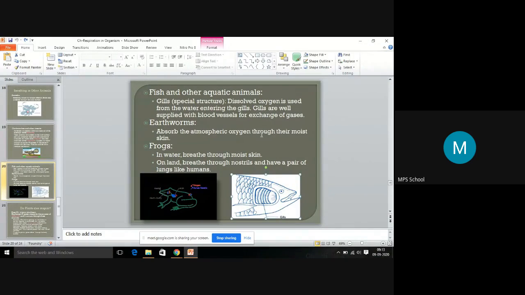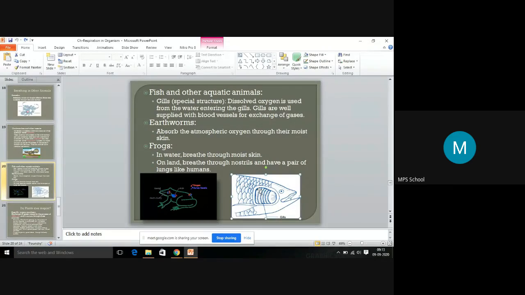The fish uses the oxygen dissolved in the water through the gills for respiration. The gills are supplied with blood vessels, like the alveoli in our lungs, which are rich in blood vessels. This helps the exchange of gases, meaning intake of oxygen and release of carbon dioxide.